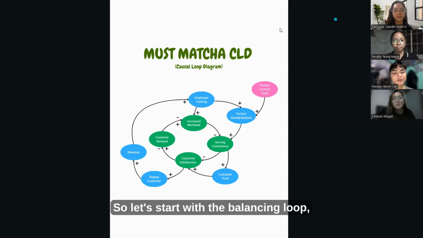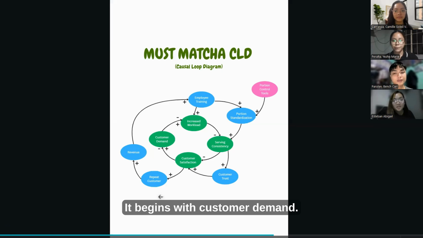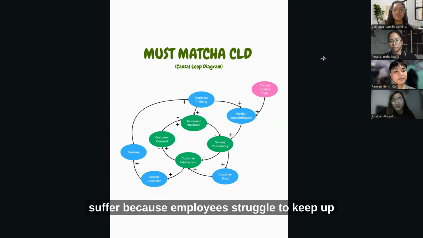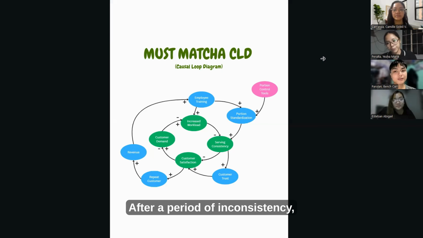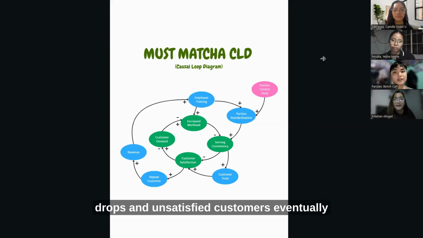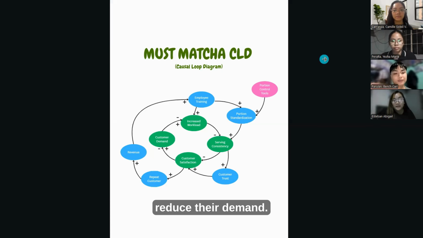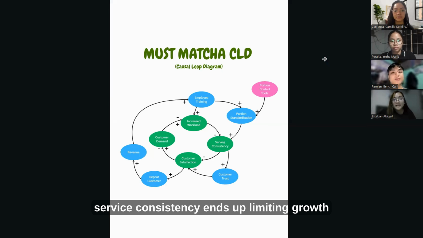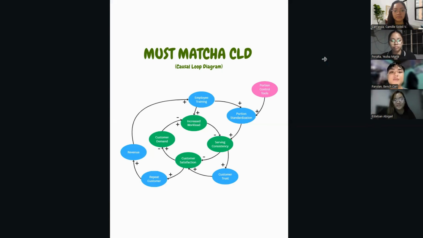So let's start with the balancing loop, which highlights the negative impact of this issue. It begins with customer demand. When demand increases, it creates more pressure on staff, leading to an increased workload. However, as the workload increases, service inconsistency begins to suffer because employees struggle to keep up or become overworked. After a period of inconsistency, customer satisfaction also drops, and unsatisfied customers eventually reduce their demand. This creates a balancing loop in which poor service consistency ends up limiting growth and weakening trust.